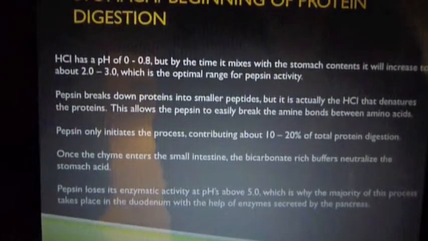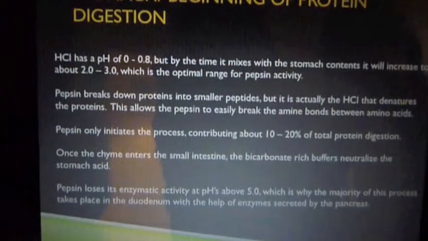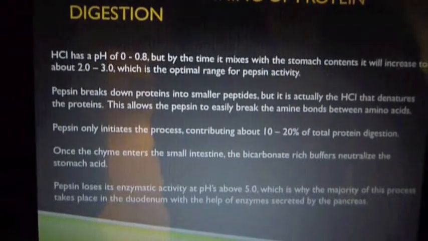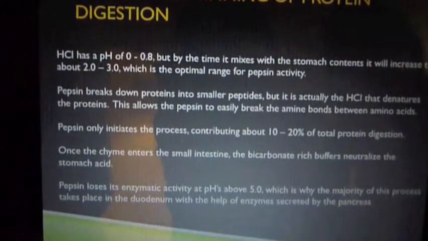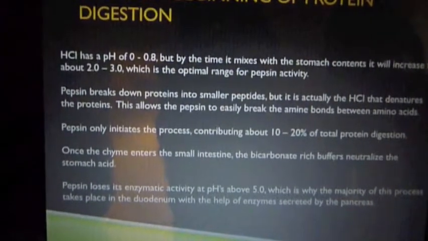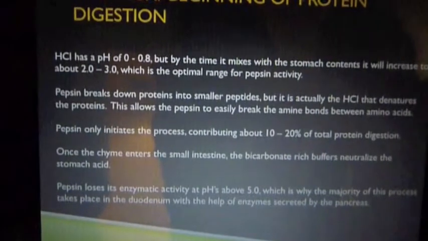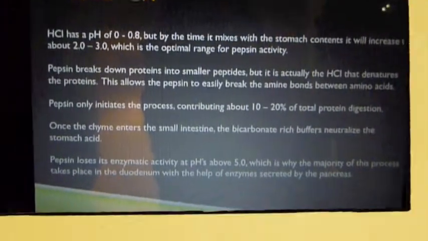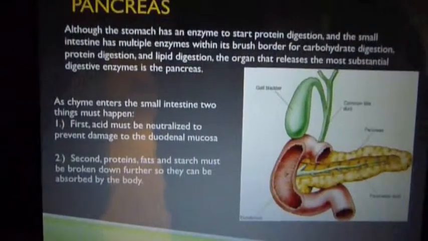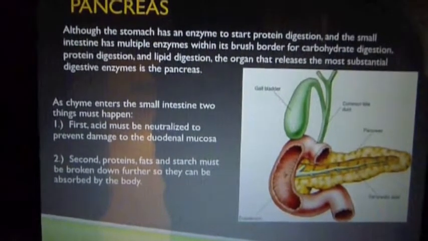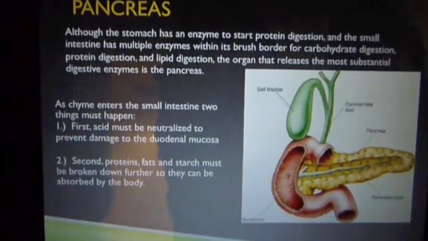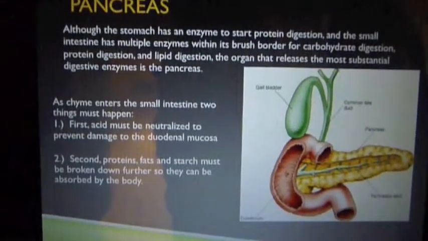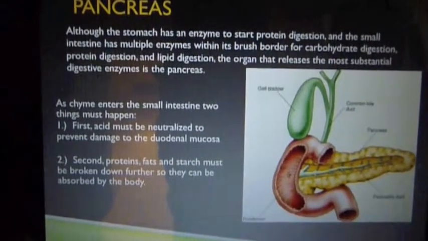Once the chyme enters the small intestine, the bicarbonate-rich buffers neutralize the stomach acid. Pepsin loses its enzymatic activity at pHs above 5.0, which is why the majority of this process takes place in the duodenum with the help of enzymes secreted by the pancreas. Although the stomach has an enzyme to start protein digestion, the small intestine has multiple enzymes within its brush border for carbohydrate digestion, protein digestion, and lipid digestion.